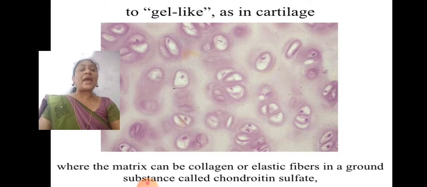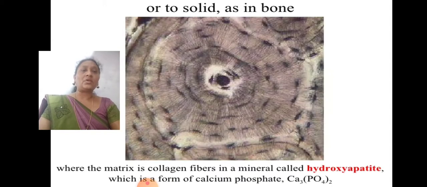Where the matrix can be collagen or elastic fibers in a ground substance called chondroitin sulfate. In bone, the matrix is collagen fibers with a mineral called hydroxyapatite, which is a form of calcium phosphate. This hydroxyapatite is in the form of calcium phosphate, Ca3(PO4)2.